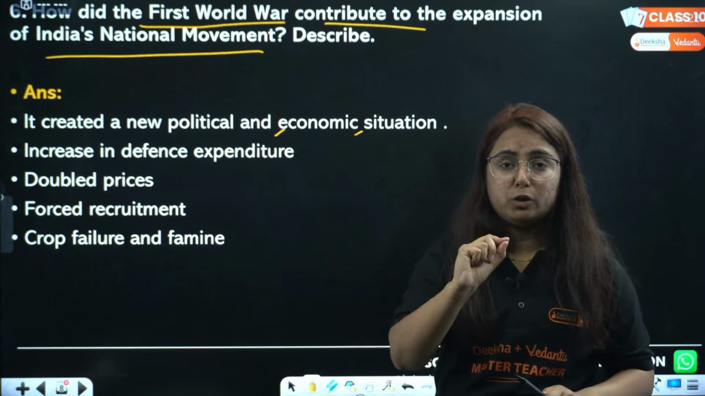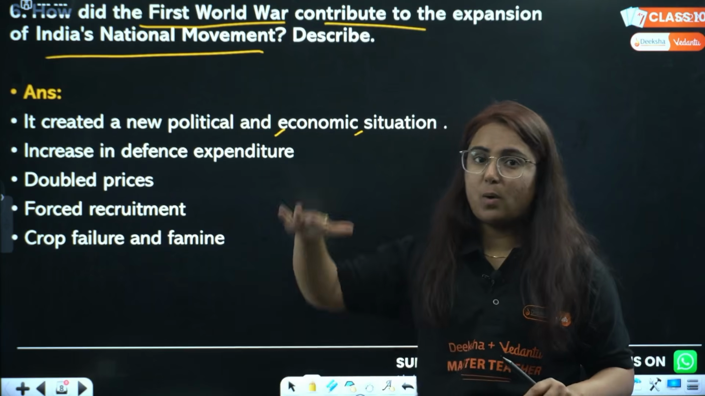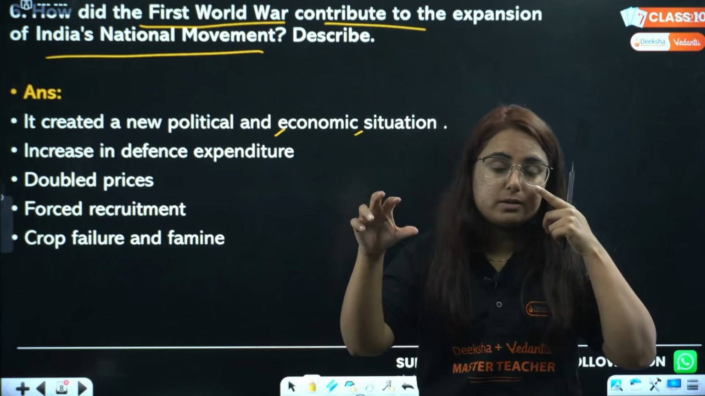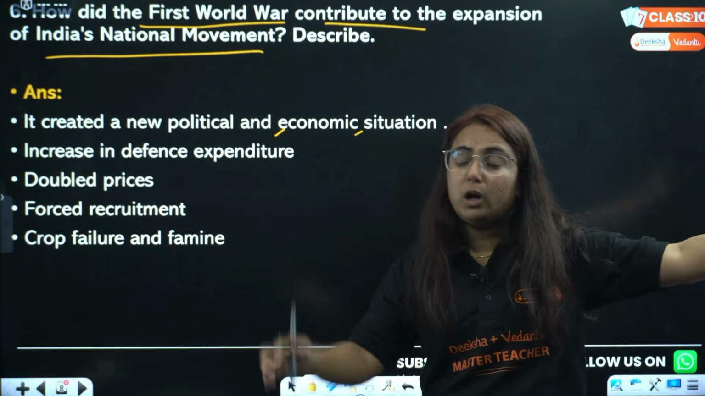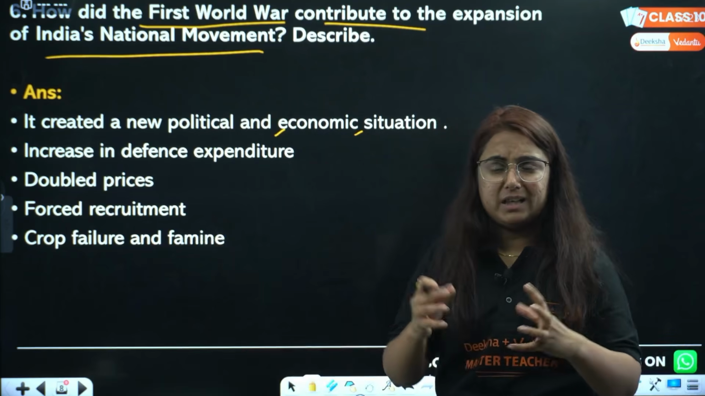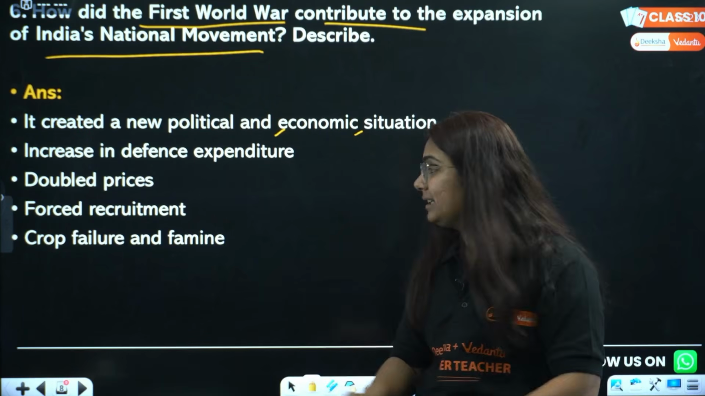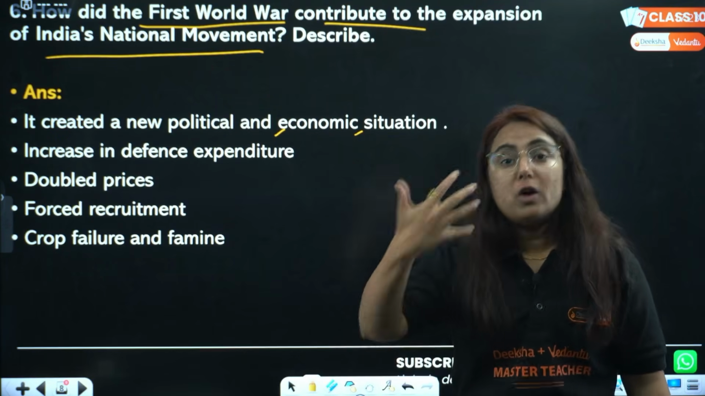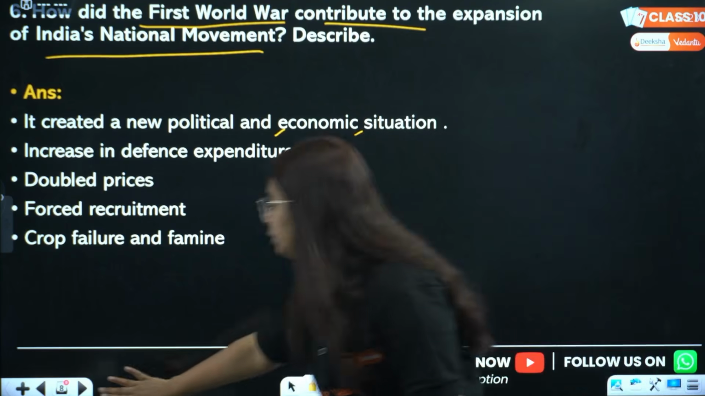During this period, 1913 to 1918, the prices of all products were quite high. The third is forced recruitment. They went to villages and told people they had to forcefully become part of the First World War as soldiers. And last but not least, when there is already a fire and someone comes to add more fire to it, that is crop failure and famines, because they were not focusing on our agricultural production. These points you need to write in this answer.